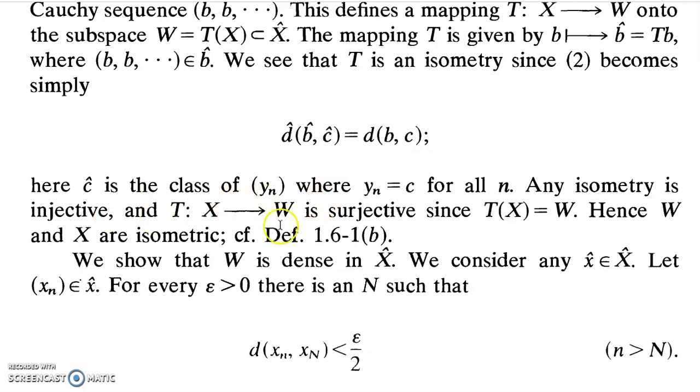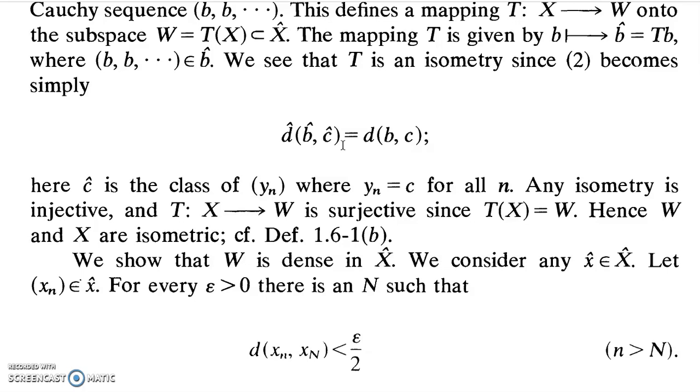Also, our map is surjective because associated with every element b cap in W or T of X, we must have a constant sequence b, b, b, b, b, which is produced from taking an arbitrary element b in X. So it is surjective, and T of X should be equal to W. So it is one-to-one, onto, and distance preserving.